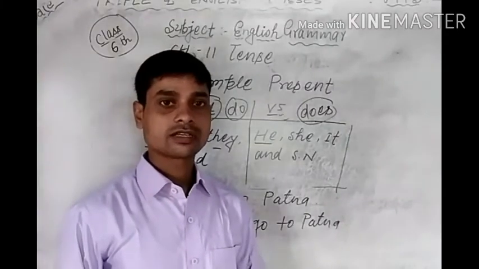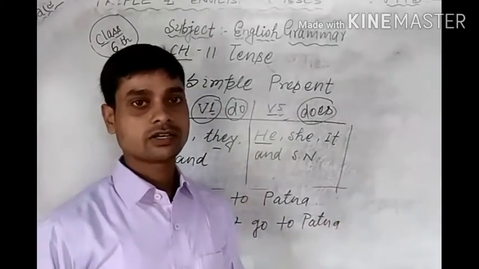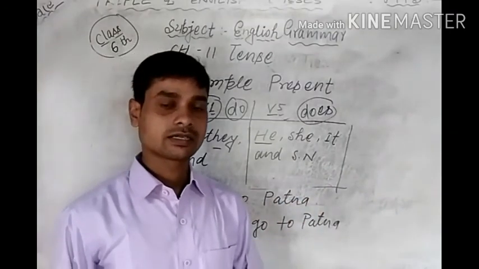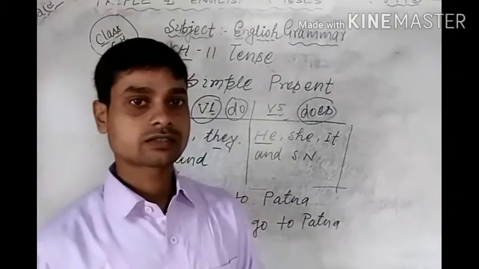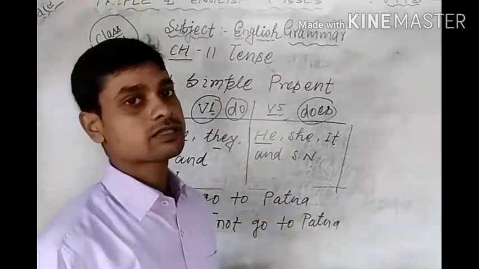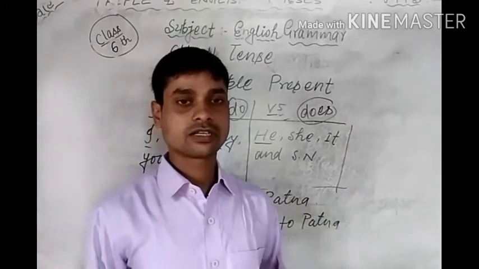In the next video we will study the next kind of present tense, and one by one we will complete the tenses. It is already clear how many kinds of tense there are. Each tense has 4 kinds, and in total there are 12 tenses.